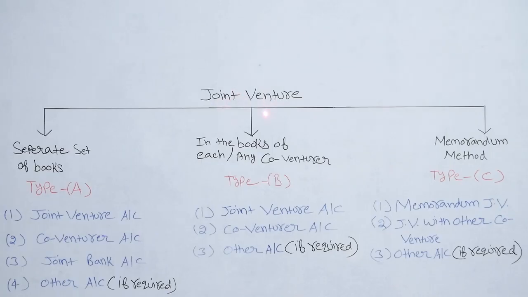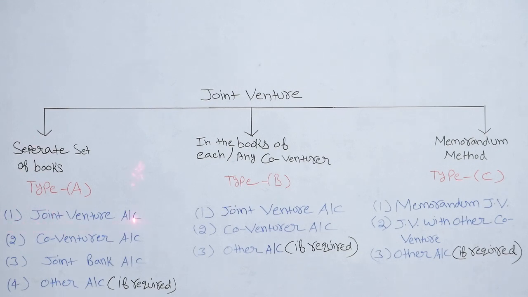In joint venture, there are three methods to calculate profit. First is separate set of books, type A. Second is in the books of each or any co-venturer, type B. Third is memorandum method, type C. In type A, we will make mainly three accounts.